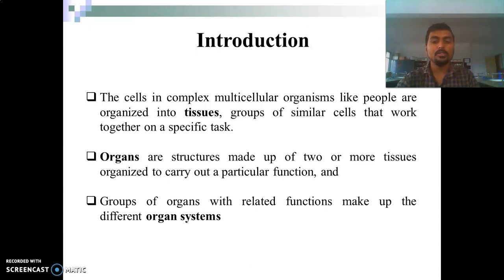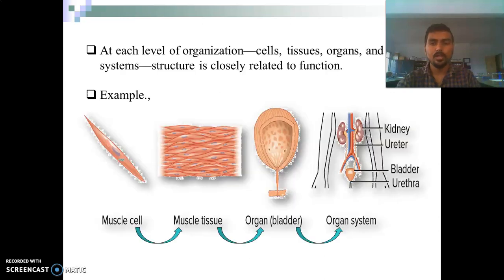And third one is the organ system. These are the group of organs with related functions. Here we have seen the example of cell, tissue, organ and organ system.